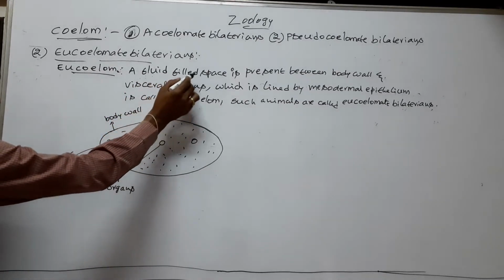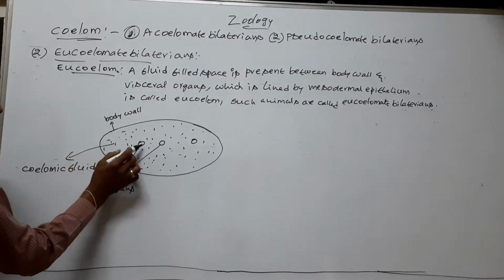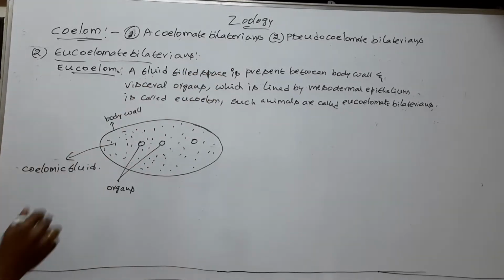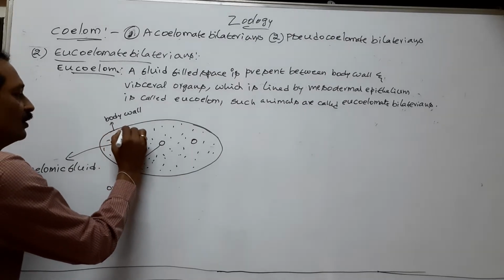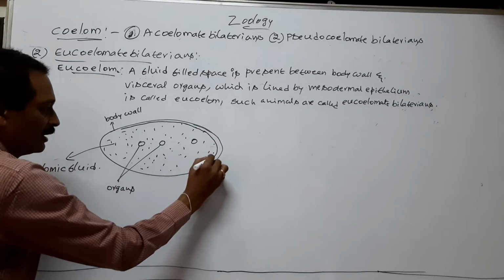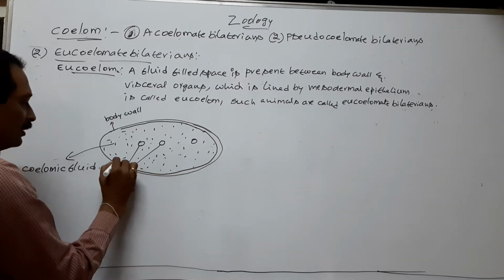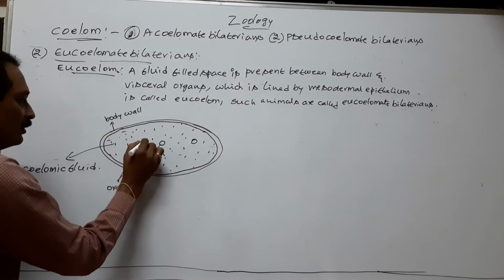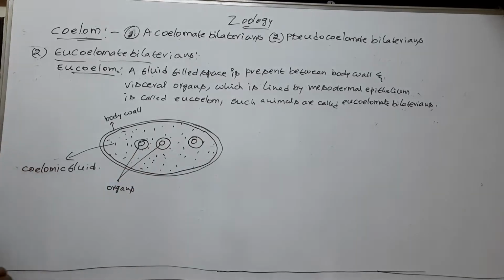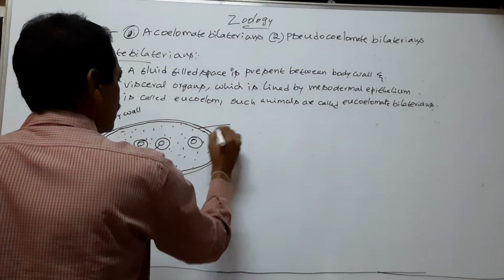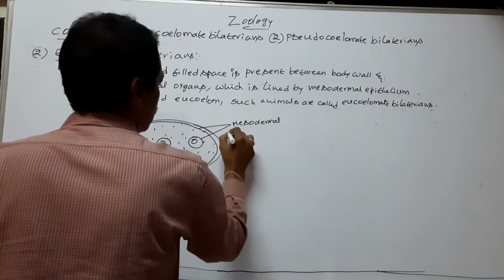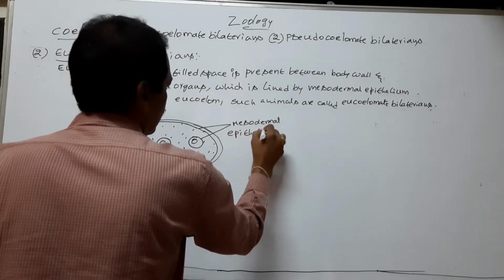So a fluid filled space is present between body wall and visceral organs, which is lined by mesodermal epithelium.